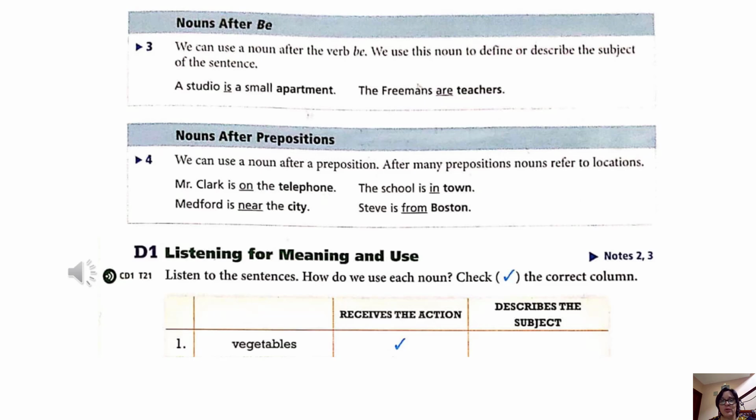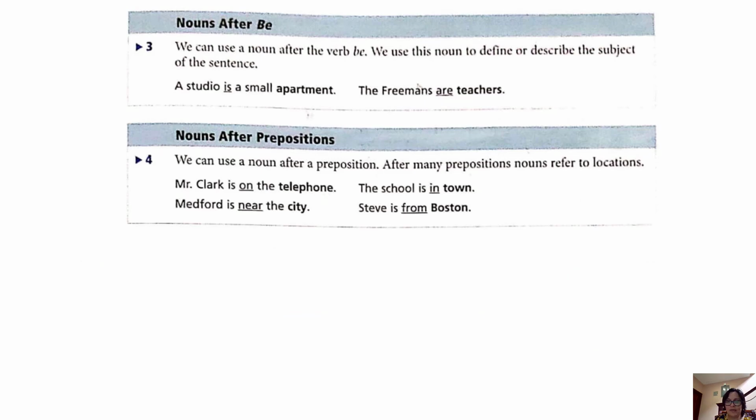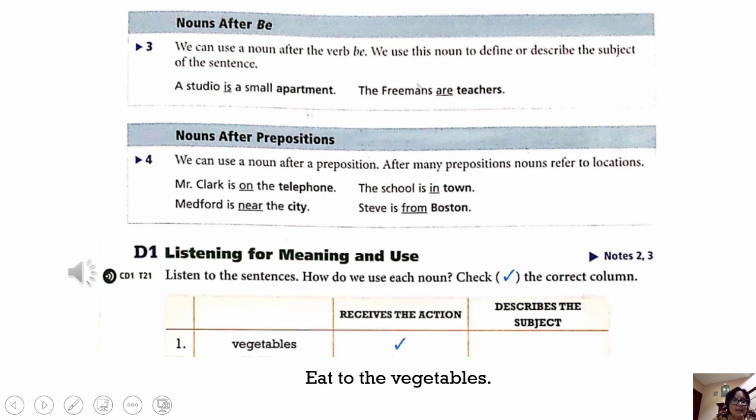Number 1 says vegetables. Vegetables receives the action or describes the subject. Well, it's done for you and it says that it receives the action, but let's see. The sentence said, eat the vegetable. So here we have the action and what is receiving the action of being eaten. The vegetables are being eaten, right? So the vegetable receives the action. That's why it's in this column, so that you can do the other exercises.